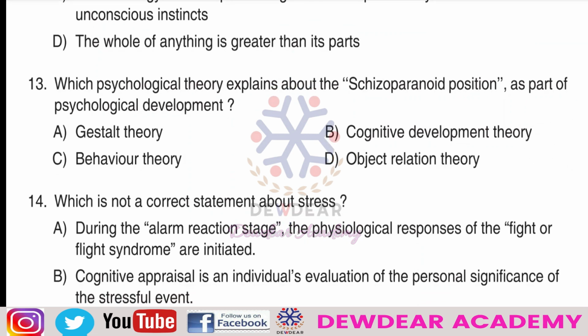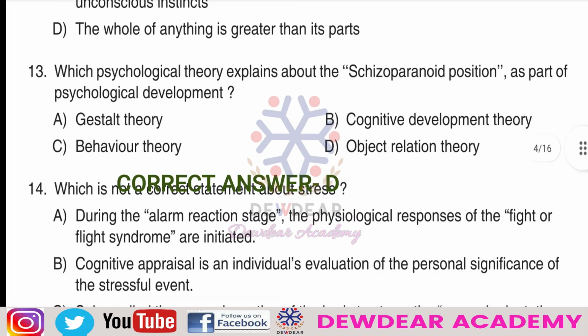So question number 13. Which psychological theory explains the paranoid schizoid position as part of psychological development? Options are Gestalt theory, cognitive development theory, behavior theory, object relation theory. So the question is, which psychological theory explains the paranoid schizoid position? Here the correct answer is object relation theory.